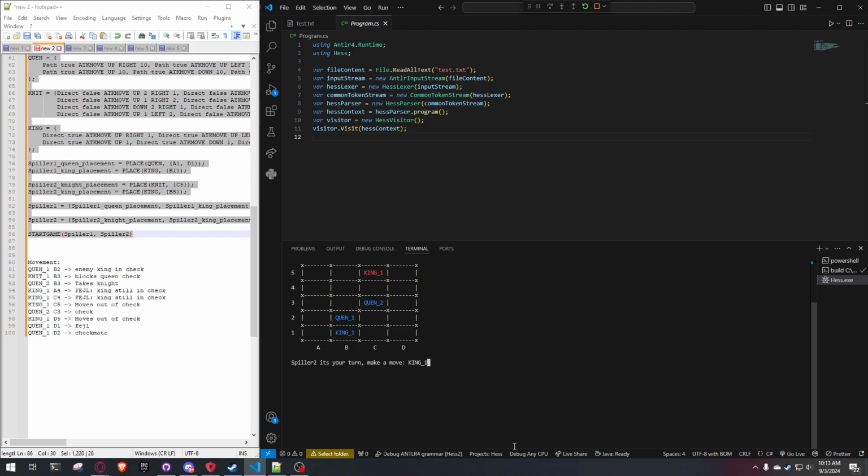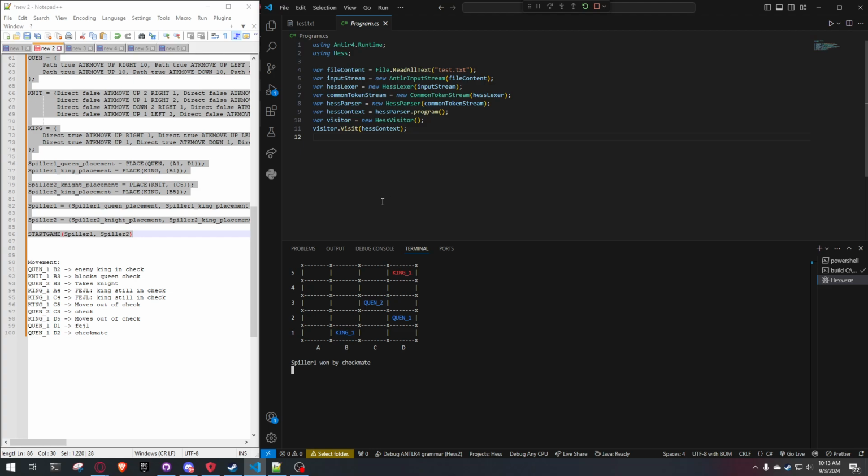The king moves out of check again. And d1 is down here, so it's not on the path of the queen. So you'll see here, it's not a valid move for the queen. Instead, we can do this, and we have won by checkmate.